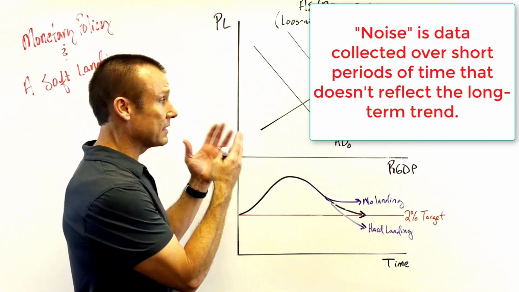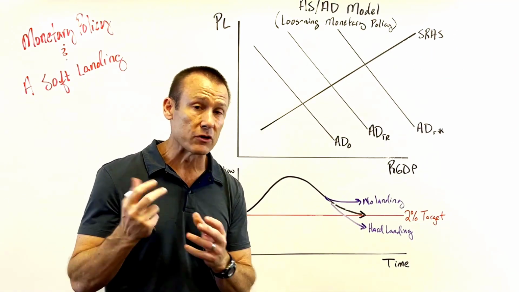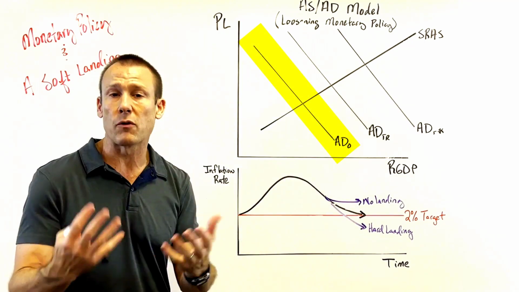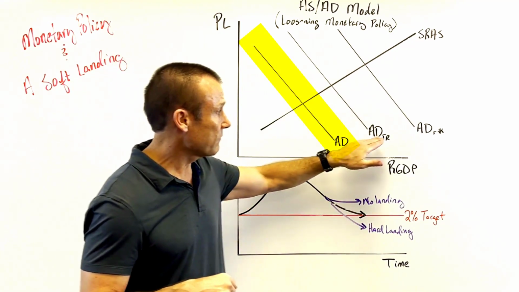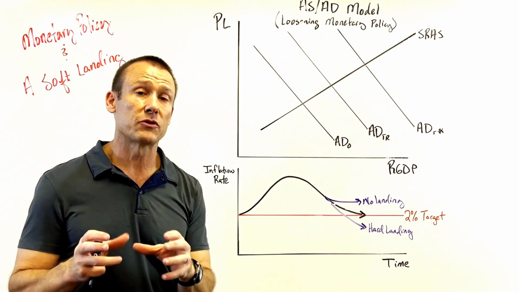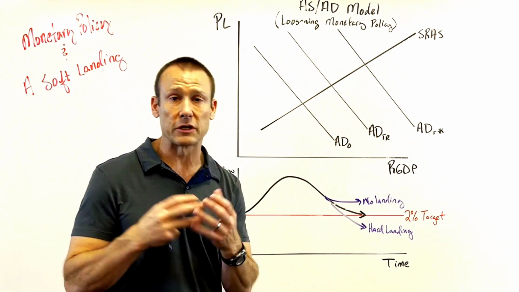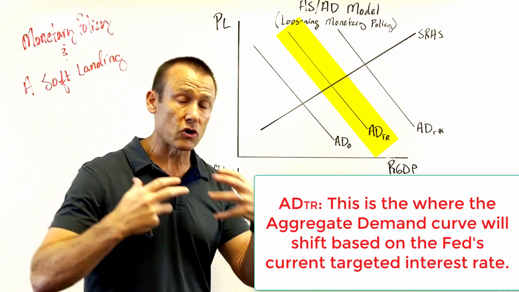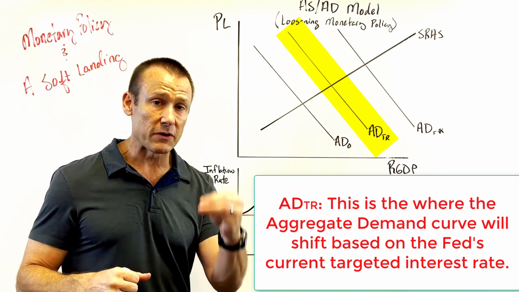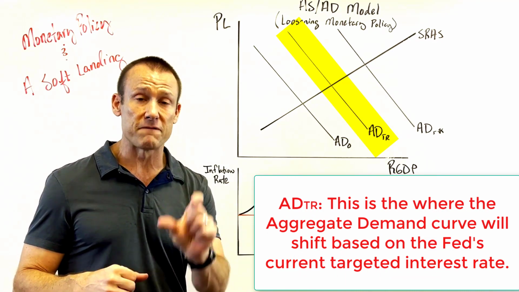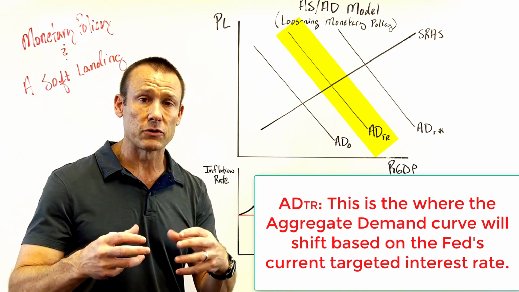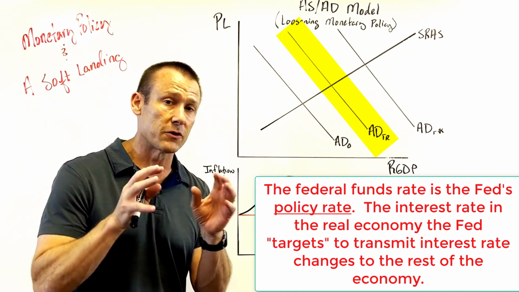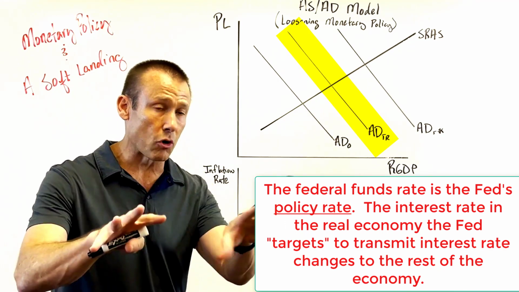Now, let's get to the ASAD model and the new paradigm that we have for teaching it, which is we've got an AD original, okay, so original AD curve. We've always had that when teaching monetary policy, but then we have these two other AD curves. And I'm showing restrictive monetary policy or contractionary monetary policy. I have a target rate AD, that's the Fed's current target rate, which today is between 5.25 and 5.5 for the federal funds rate, okay? A target rate of 5.25 to 5.5, that's their range for the federal funds rate, which is their policy rate, their way of transmitting interest rate changes to the broader economy.